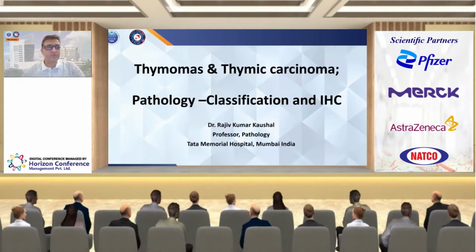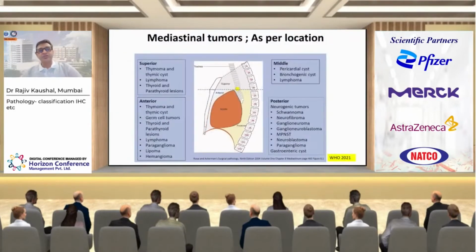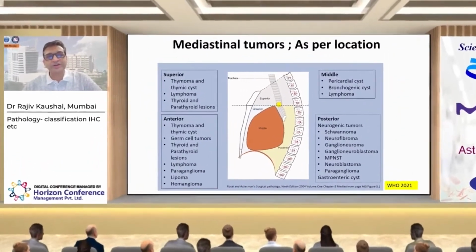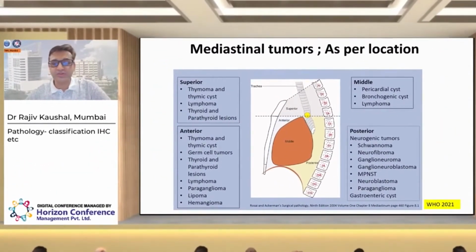So now moving on to this rare subset of the tumors, which is thymoma and thymic carcinoma. I'm going to touch on the pathology classification and IHC. As we know, the thymic tumors occur in the mediastinum, and in addition to the thymic tumors, a wide variety of other tumors also are seen in this region, and classification is decided based on the location.